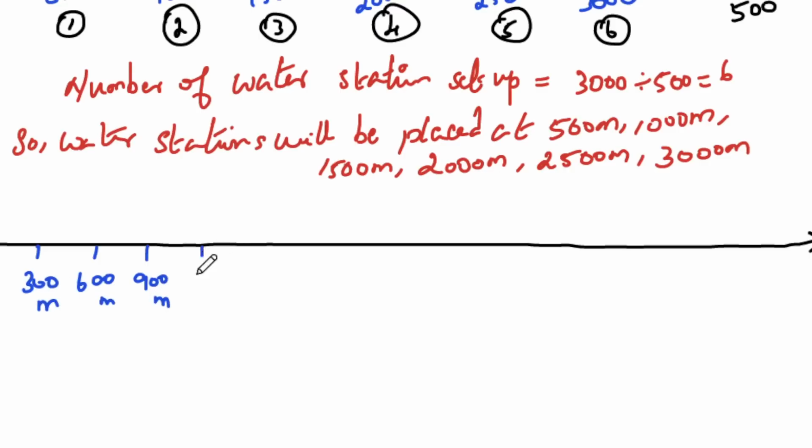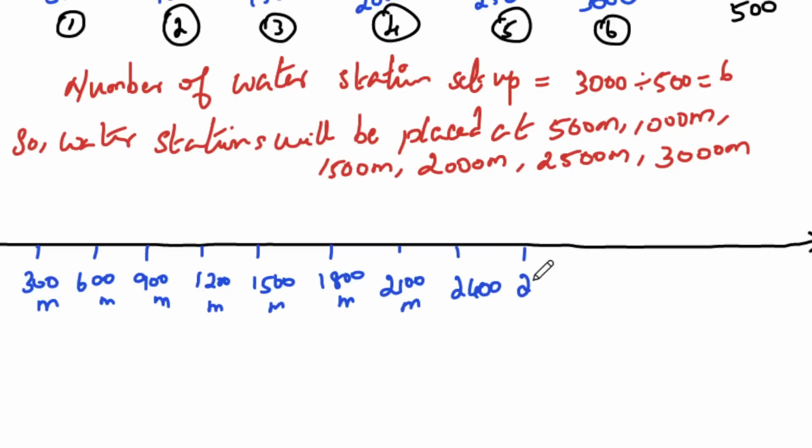Okay, after 900 is 1200 meters, then 1500 meters, then 1800 meters, then we have 2100 meters, then you have 2400 meters, then you have 2700 meters, then it's 3000 meters.